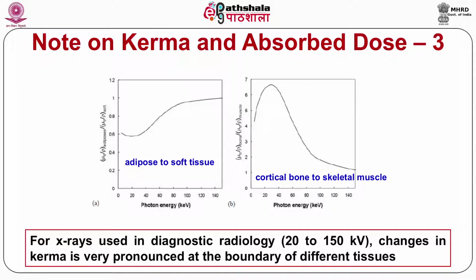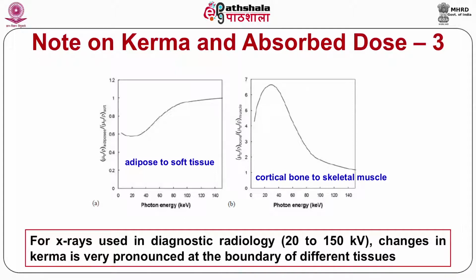Here we can see there are two plots. The first plot is the ratio of the mass energy transfer coefficient for adipose tissue to soft tissue with photon energies used in diagnostic radiology. Here we can see that this is initially constant but varies with a large magnitude at higher energies and at the energies of diagnostic radiology.